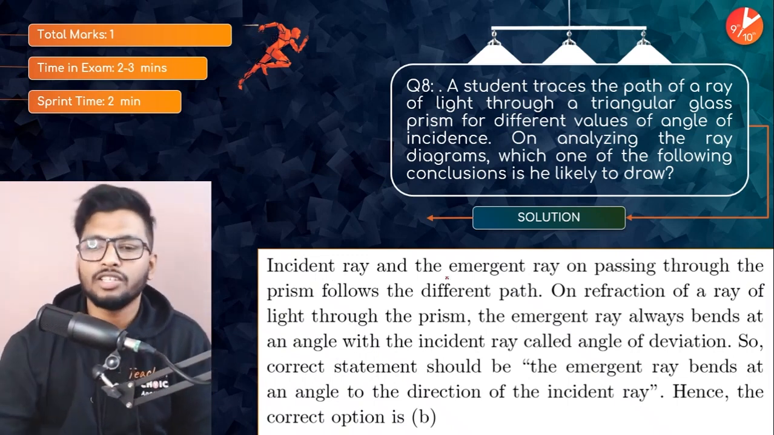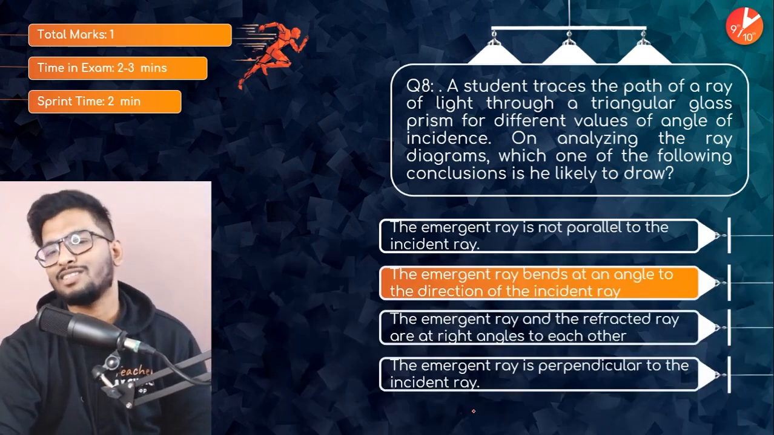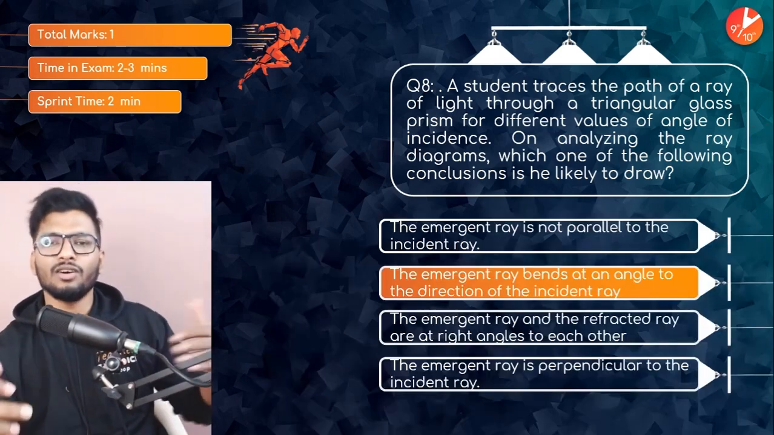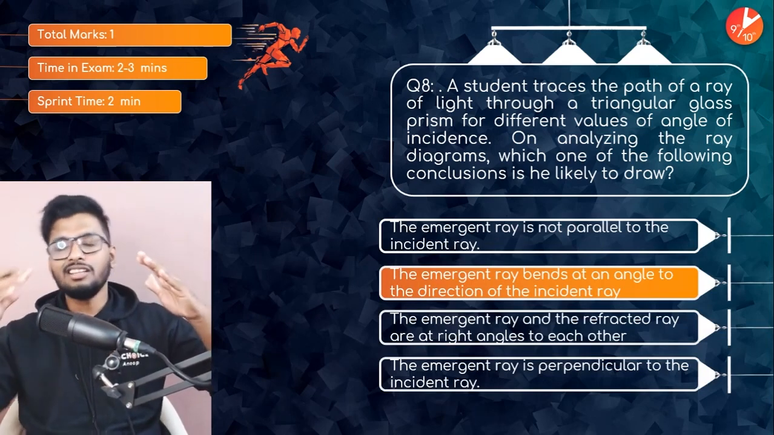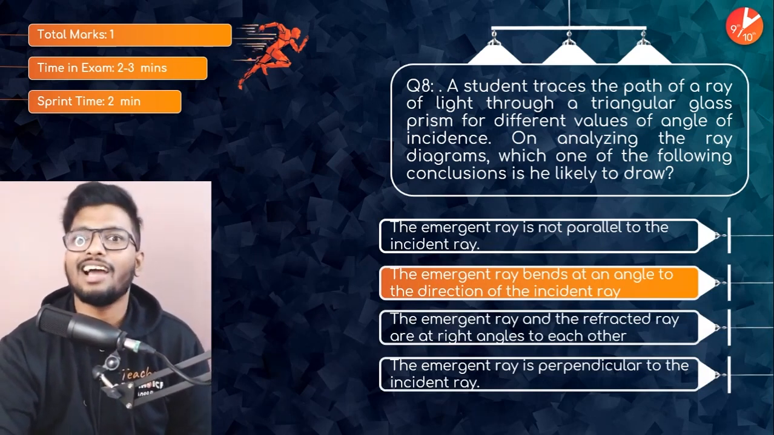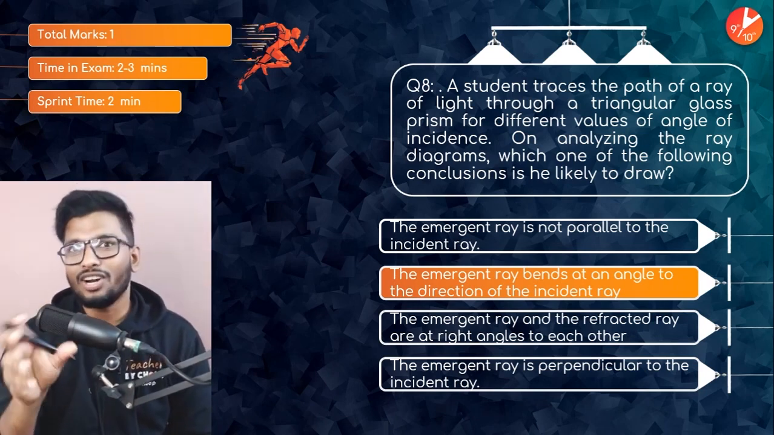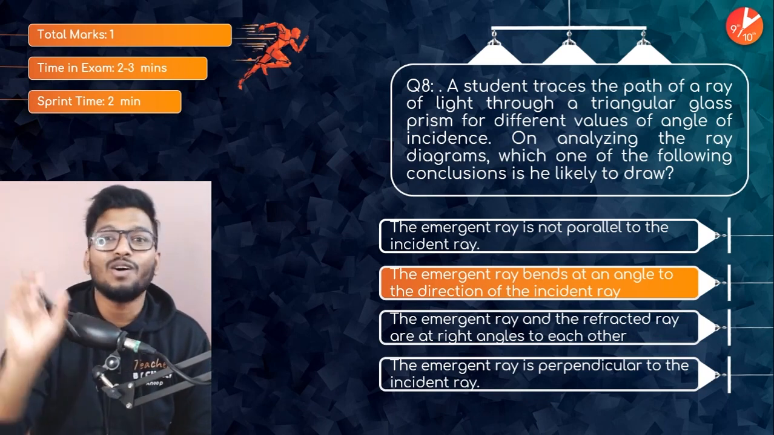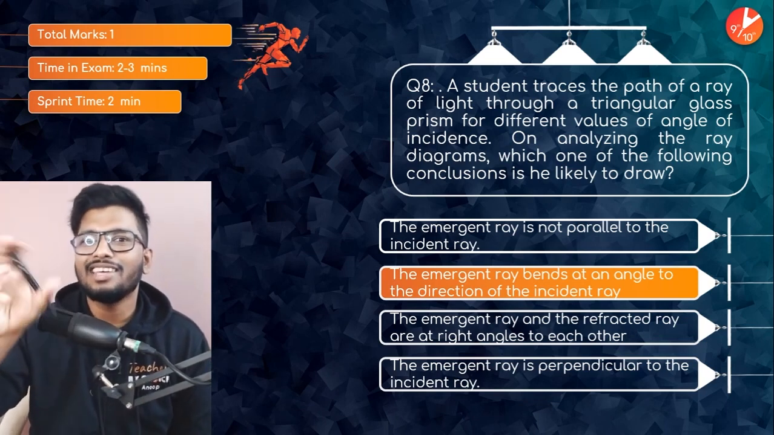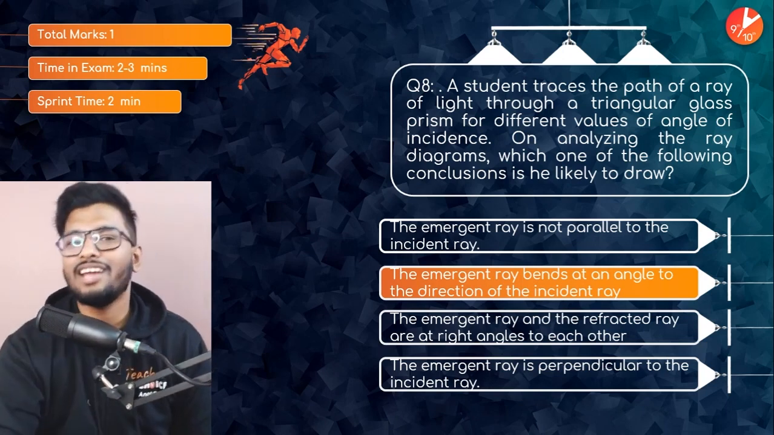That's why the emergent ray bends at an angle to the direction of the incident ray. It depends on how much the incident angle is; the emergent angle will be according to that. I know, tricky question, but you have already noticed it. You've noticed it, but you would not have thought about it. So this is one way to think a little deeper into the concept that you study, because this is a very good example for that.